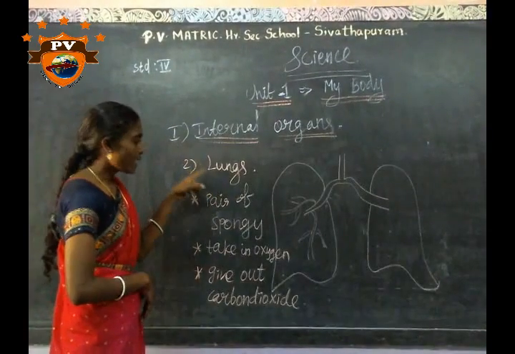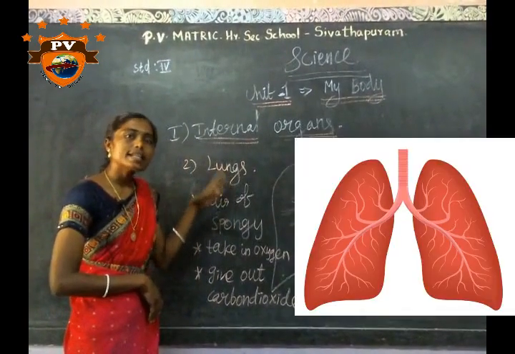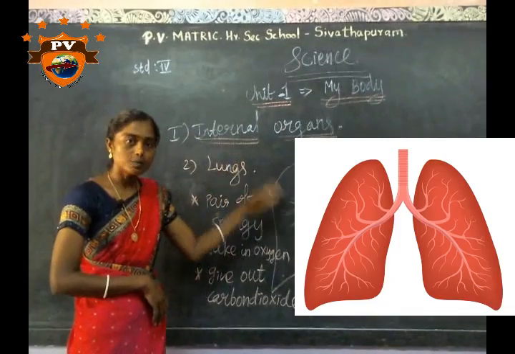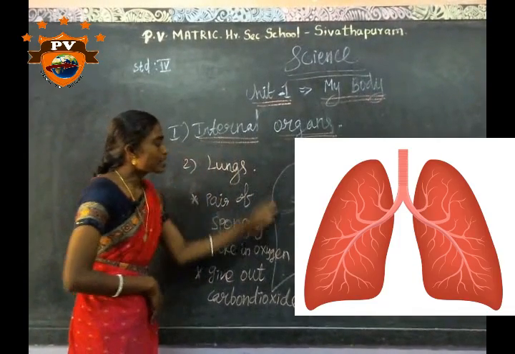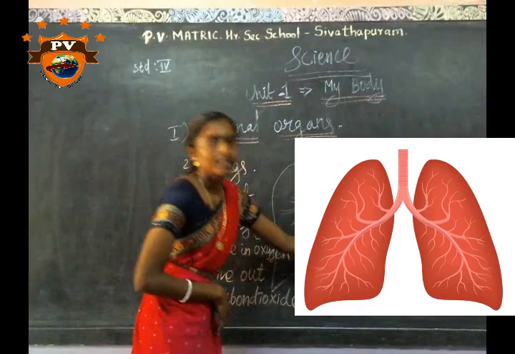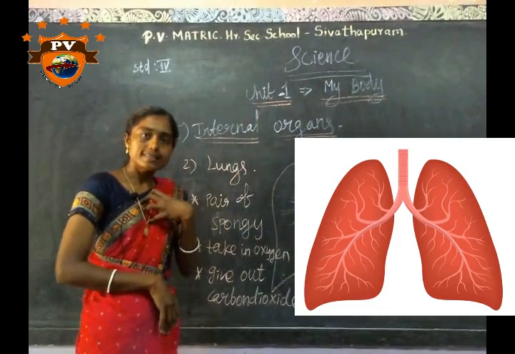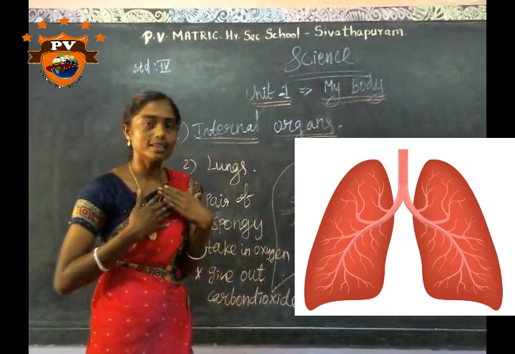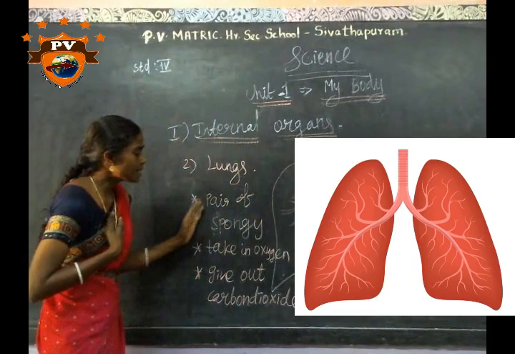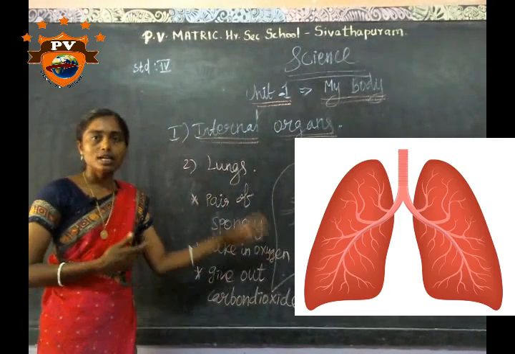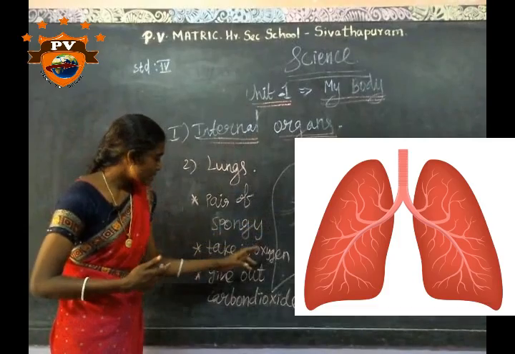Next internal organ, lungs. Lungs are a respiratory organ. This is the structure of lungs. The lungs are located in the chest. There are two, a pair of sponge-like structures.